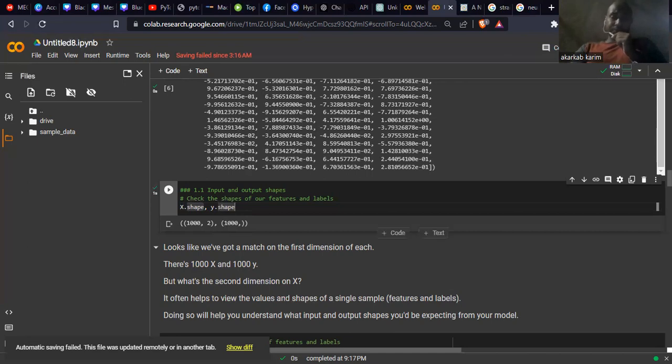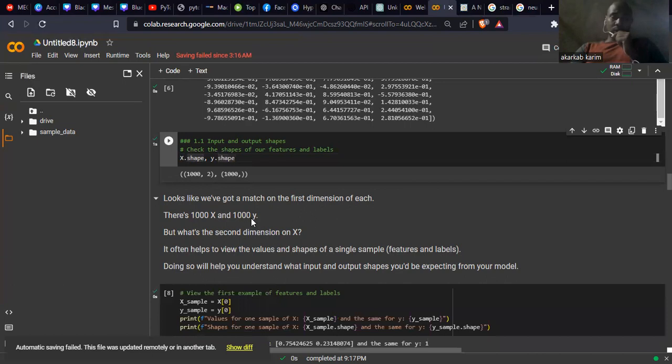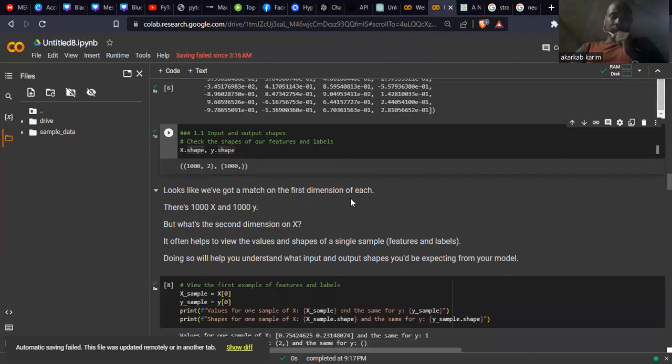If we look at the first dimension, we have the same dimensions for both. The 2 is there because we have two features, two variables: x1 and x2. It often helps to view the shape of a single sample of features and labels. This will help you understand what input and output shapes your model will be expecting.